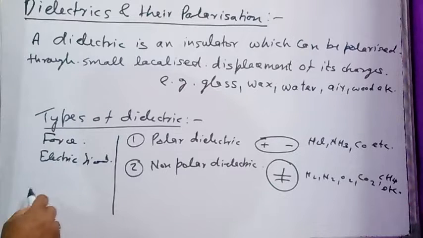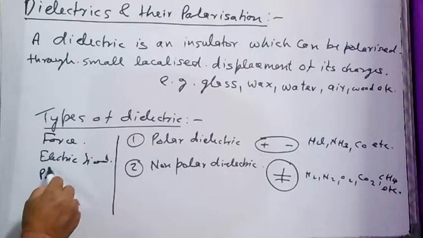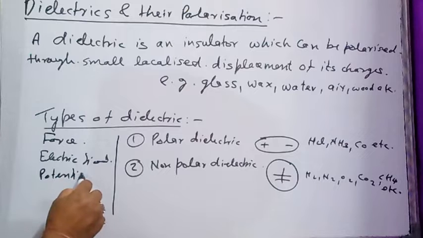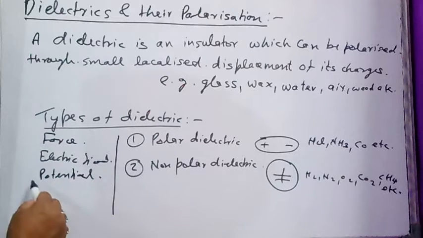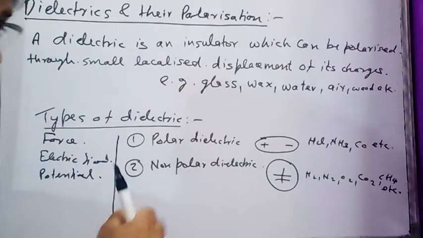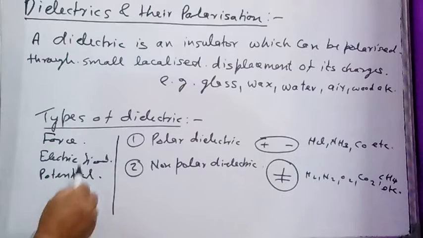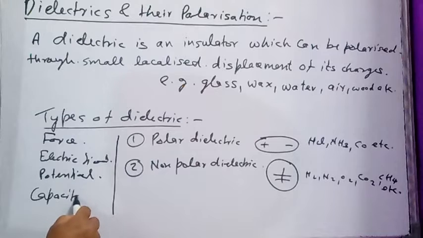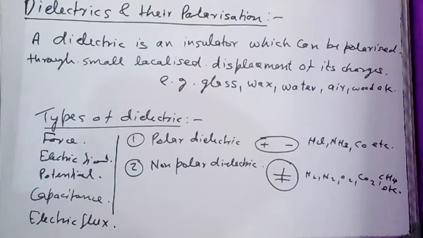Presence of a dielectric can affect the value of the potential, and presence of a dielectric medium between the plates of a capacitor increases capacitance, and presence of a dielectric medium changes the value of electric flux passing through a surface. So first of all, the question arises, what are dielectrics?